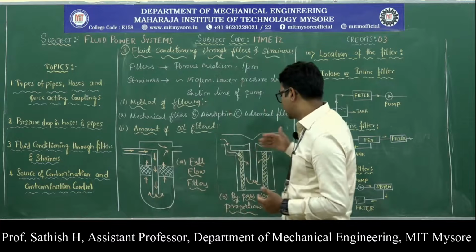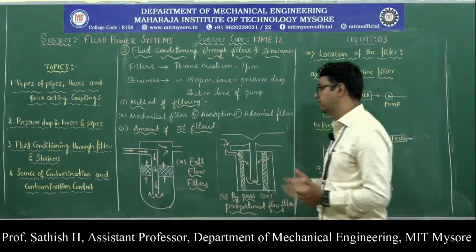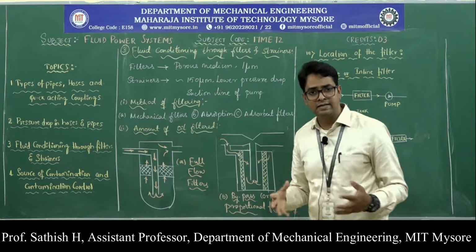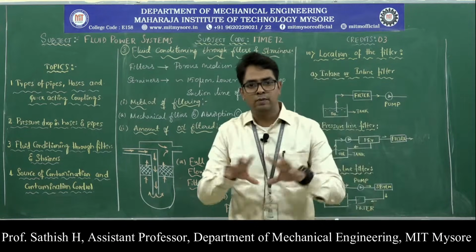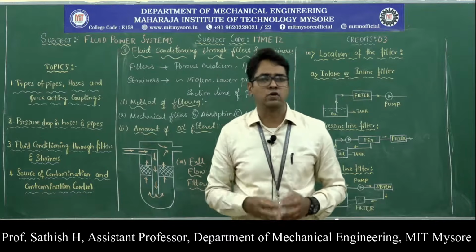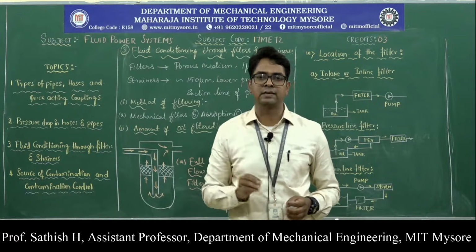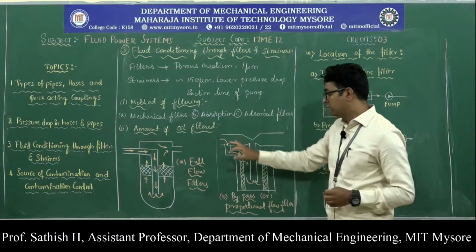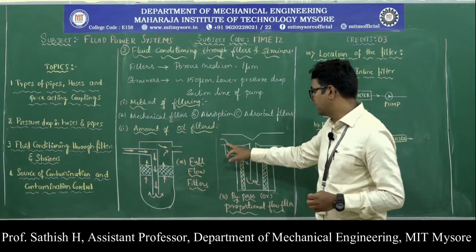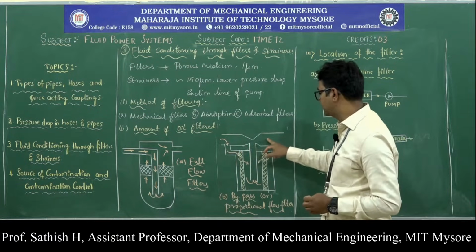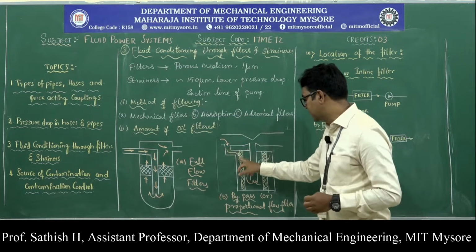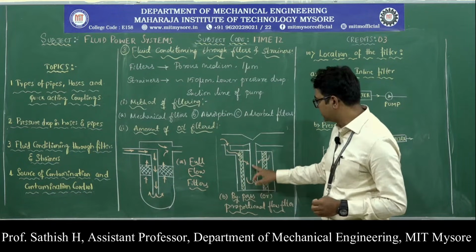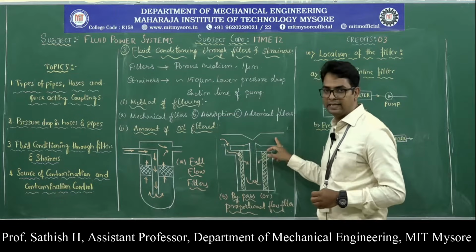And then one more type of filter, which is based on the amount of oil which is filtered, is the bypass filter or proportional flow filter. In this case, not the total amount of fluid passes through the filter, only a portion of the fluid coming in the main line passes through this filter. For example, the full flow is coming here, and then a portion of the fluid takes this direction and enters this filter from both sides. After filtering, it will enter the main line here.